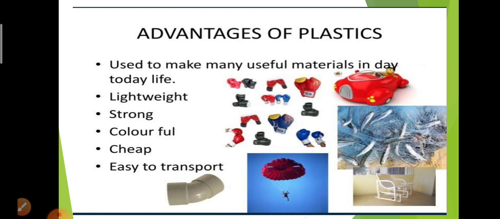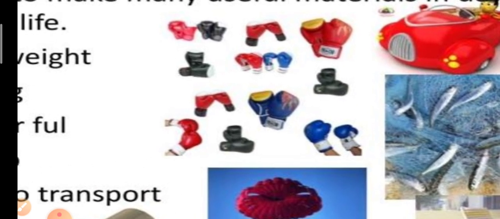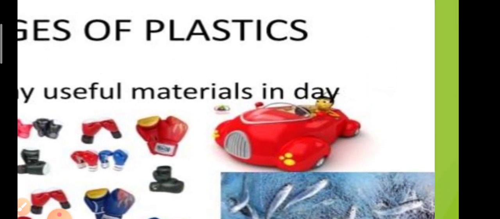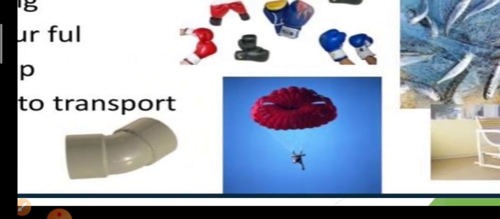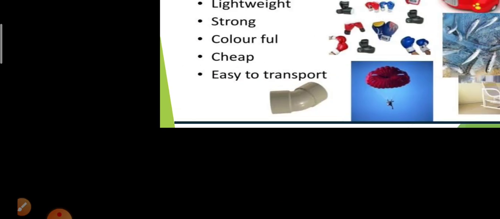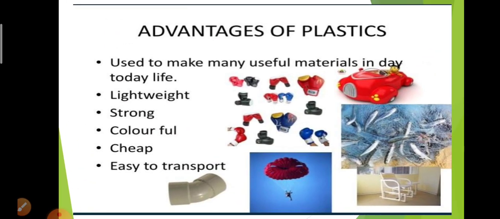The plastic materials may be some of the toys, kitchen utensils, chairs, pipes, and so on. Some of these can be recycled and some of them are not.